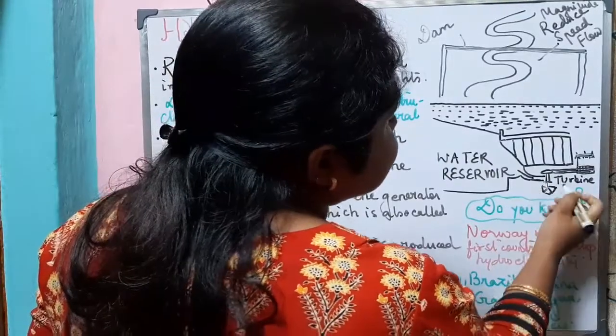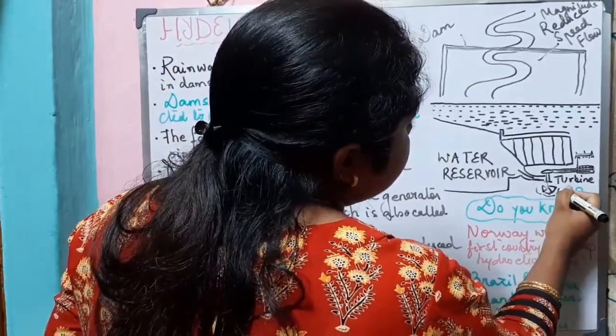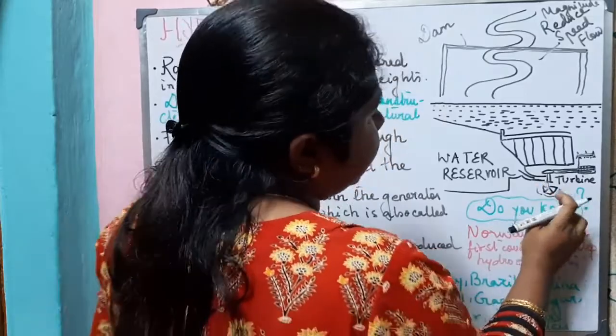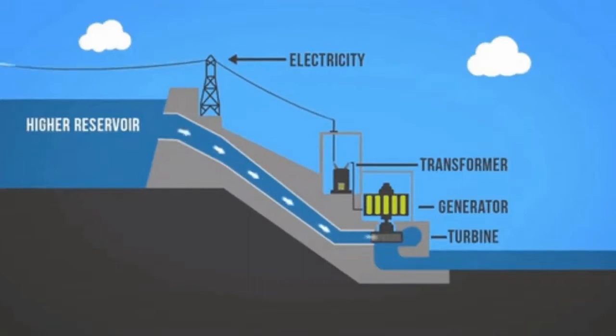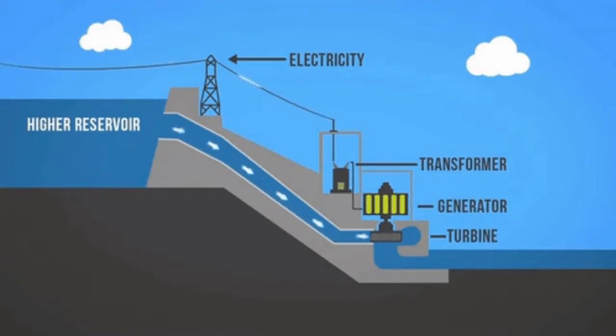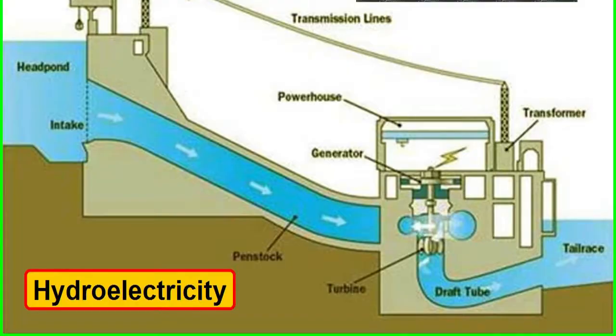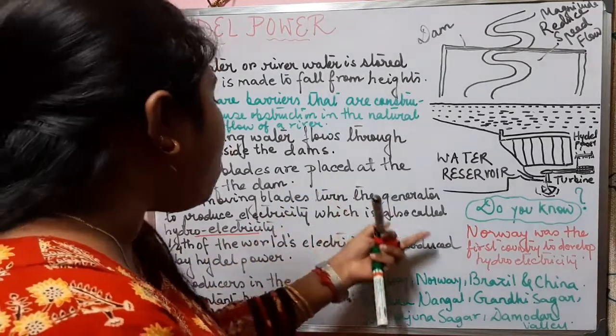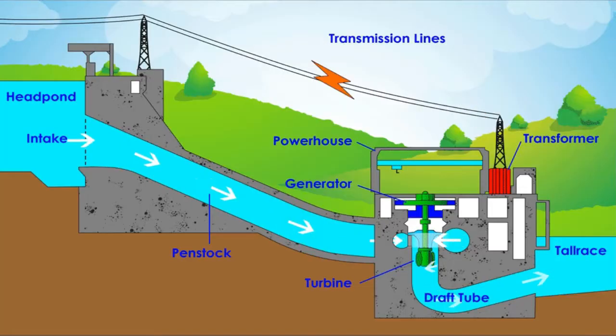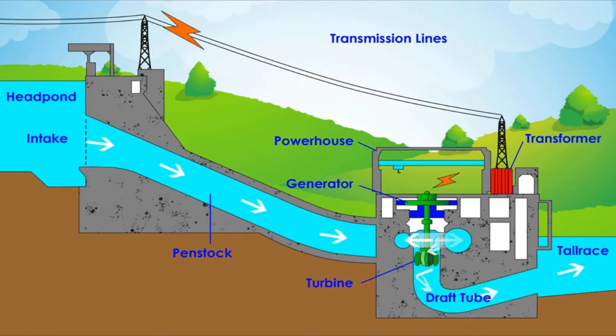The blades start moving. As the blades start moving, this turbine is connected to a generator, and this generator produces hydroelectricity. So the moving blades turn the generator to produce electricity, which is called hydropower or hydroelectricity.